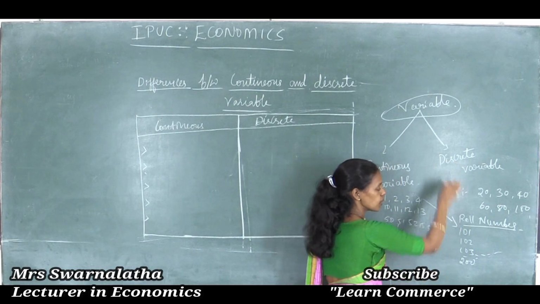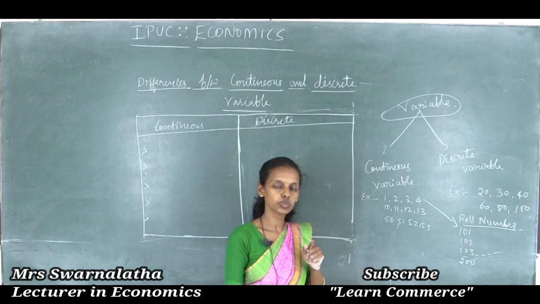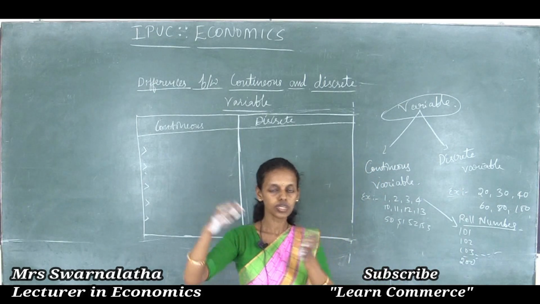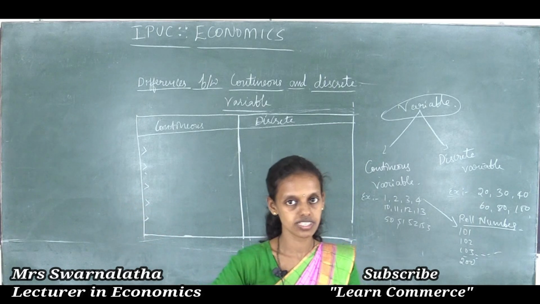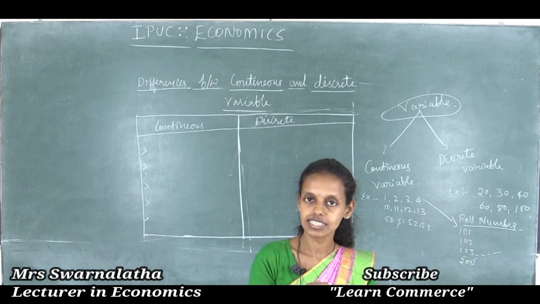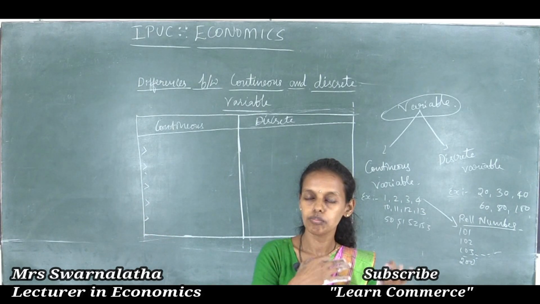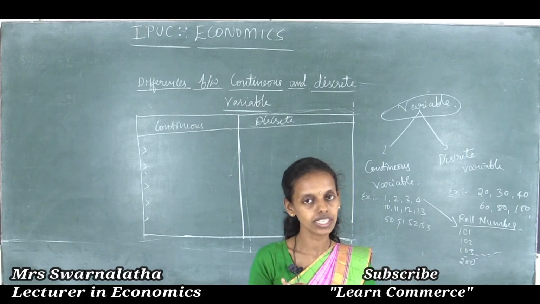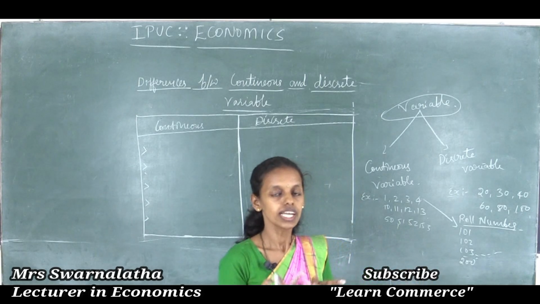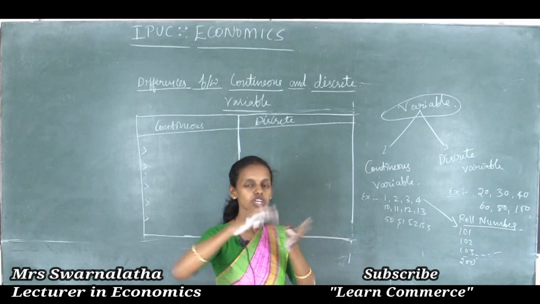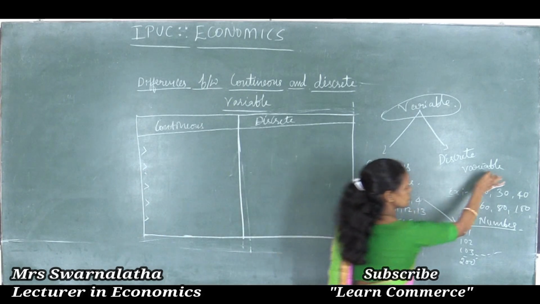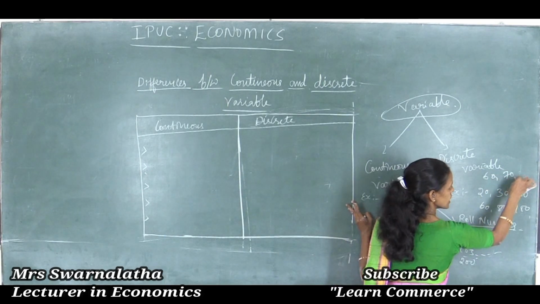And the number of students in the class, in different classes, different sections. The science class may have PCMB having 60, PCMC having 70, or MS may have 80. Like that, the value jumps from one value to another, 60, 70, 80.